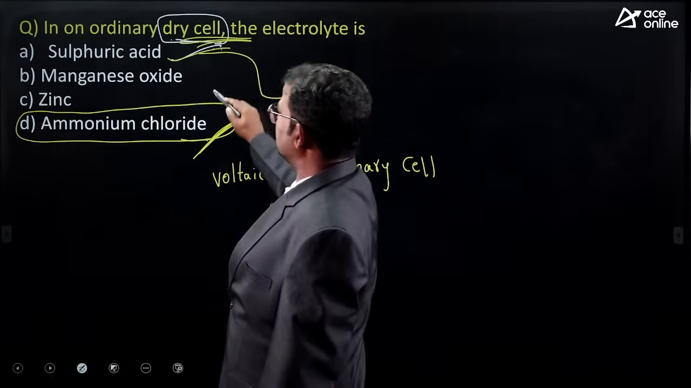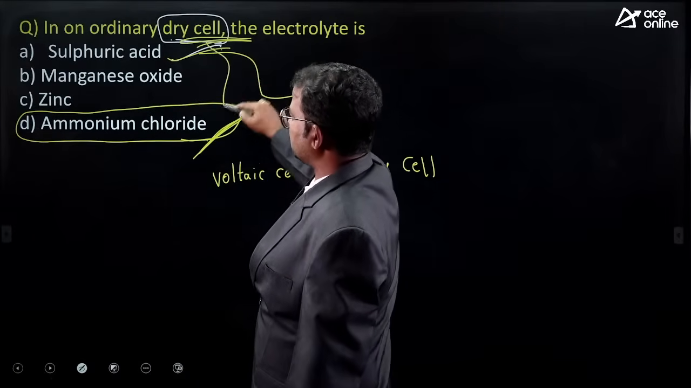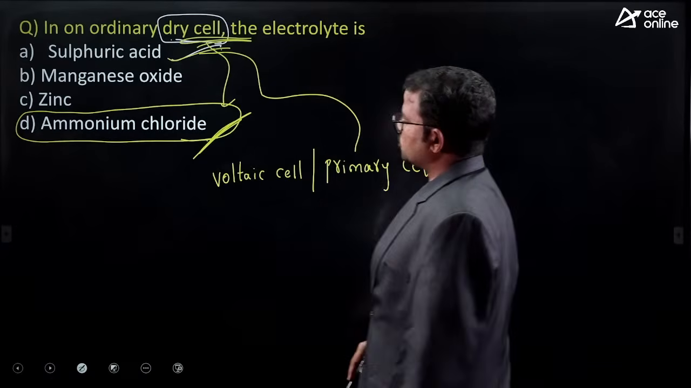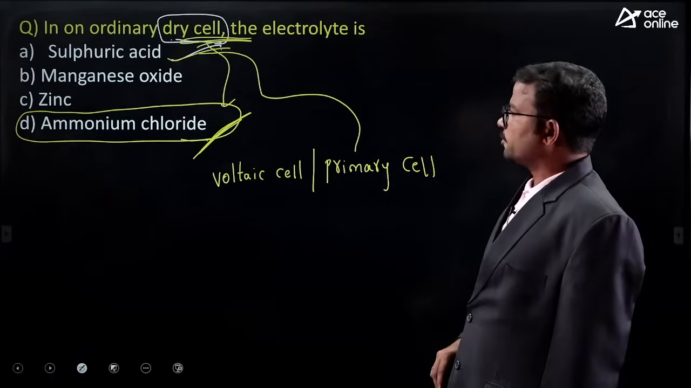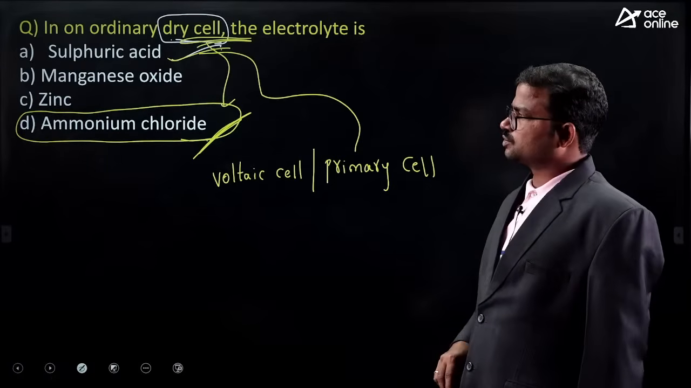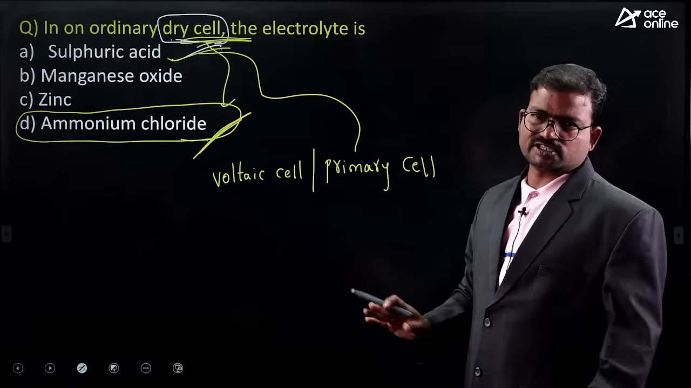Option D. Okay, so they mentioned dry cell now. That's why ammonium chloride is the correct option. Suppose if they raised about voltaic cell or primary cell, then we should use only sulfuric acid. That is the difference between these two things.